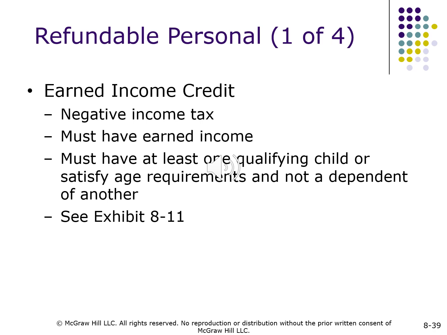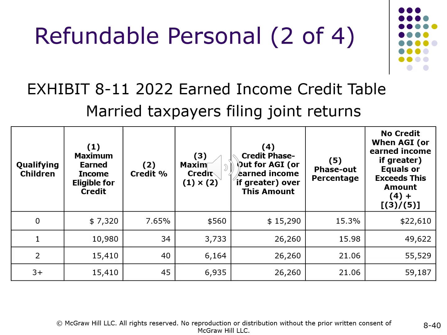Refundable personal credits, 1 of 4. Earned income credit. Negative income tax. Must have earned income. Must have at least one qualifying child, or satisfy age requirements and not be a dependent of another. See Exhibit 8-11. Please review Exhibit 8-11, 2022 Earned Income Credit Table.